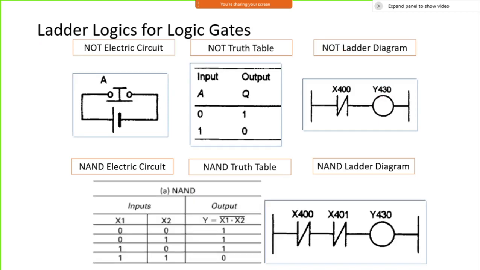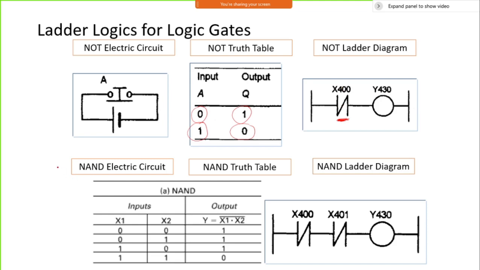This is the NAND type of circuit. In a NOT type of circuit, if I provide 0 as input to my circuit, the output should be 1, and if I provide 1 as an input, the output should be 0. So in that case, I can use a normally closed type of contact. This is a normally closed type. If I press the button, this will get disconnected and the output will be 0. That is the way it works.